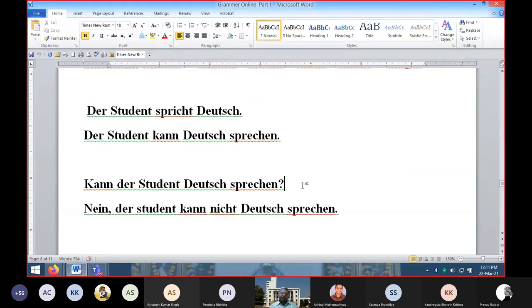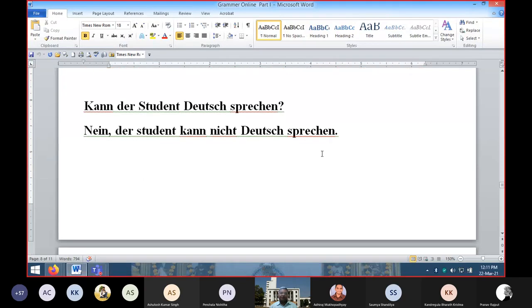If you are making a question, like here, Der Student kann Deutsch sprechen, to make a question, you simply take the modal verb kann to the beginning of the sentence, and the rest will remain as it is. So: Kann der Student Deutsch sprechen? Can the student speak German? The answer may be ja, the answer may be nein. Ja, der Student kann Deutsch sprechen, the student can speak German. And it may be nein, der Student kann nicht Deutsch sprechen, the student cannot speak German.